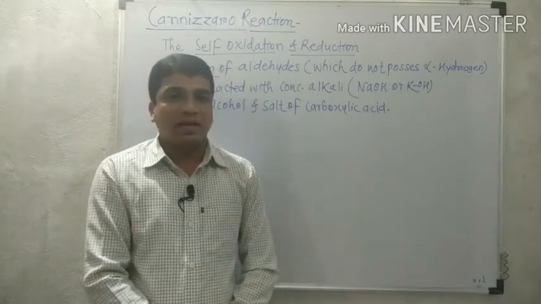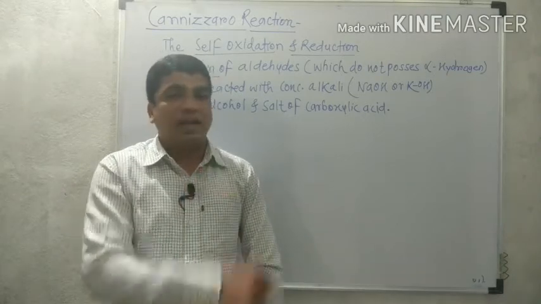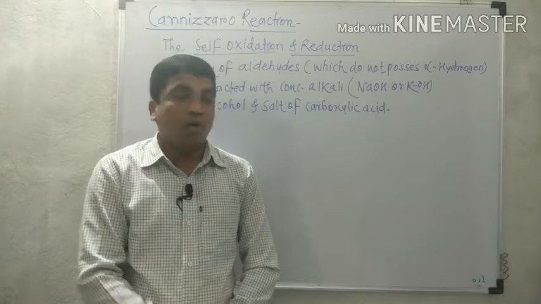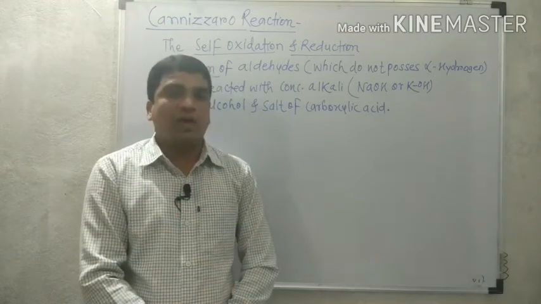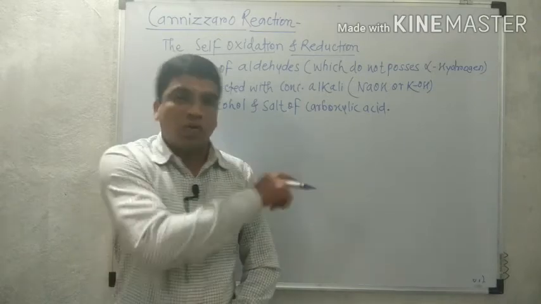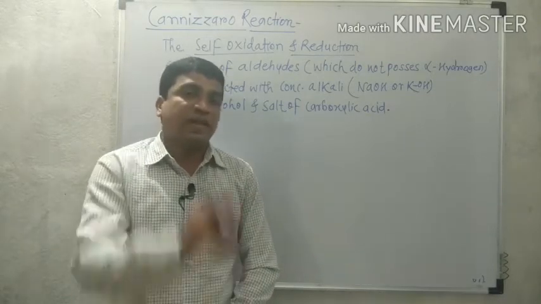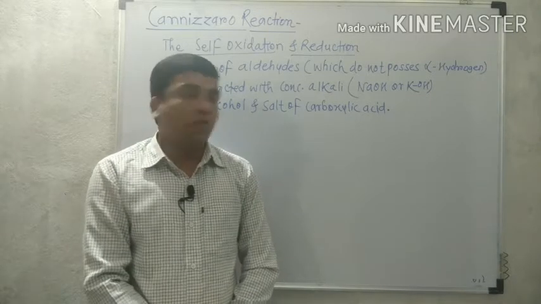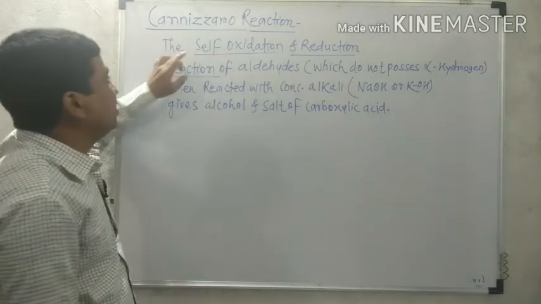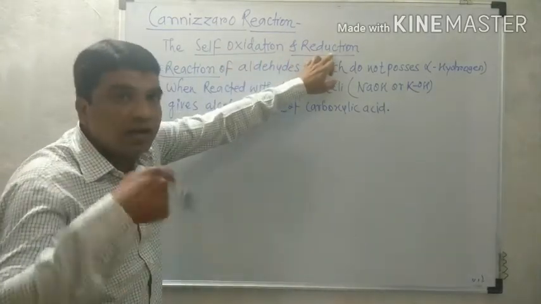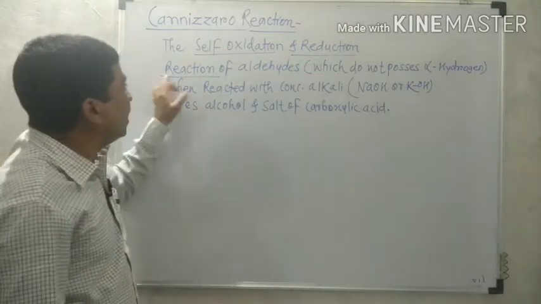So we know that formaldehyde and benzaldehyde do not undergo aldol condensation because they do not contain alpha hydrogen. It means that formaldehyde and benzaldehyde can undergo this reaction. This reaction is of only aldehyde, not for ketone. So the important statement is, it is the self-oxidation as well as self-reduction reaction of aldehyde.